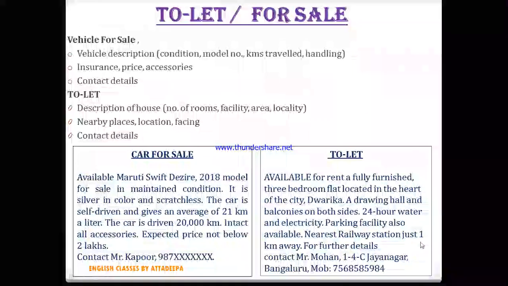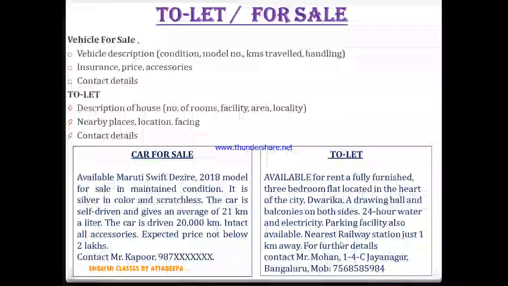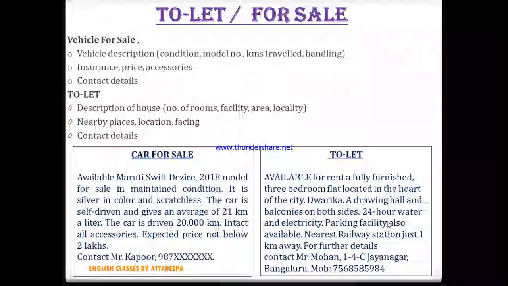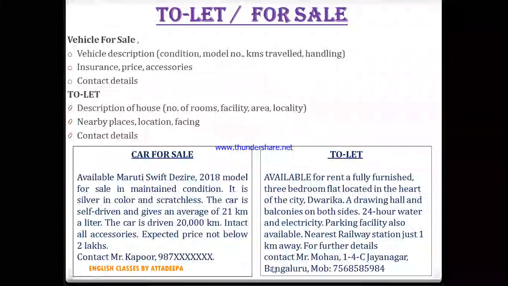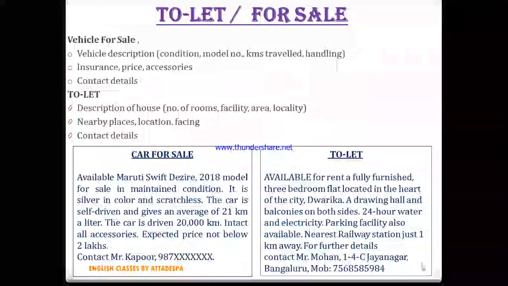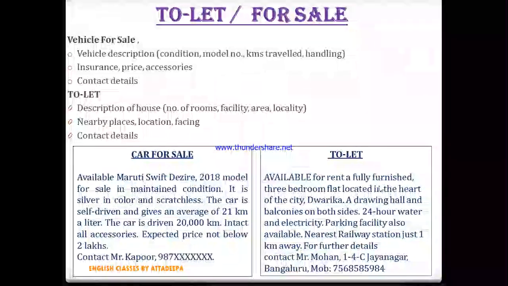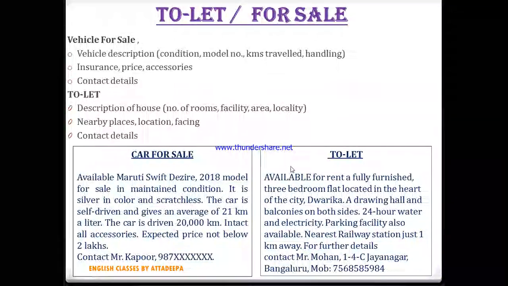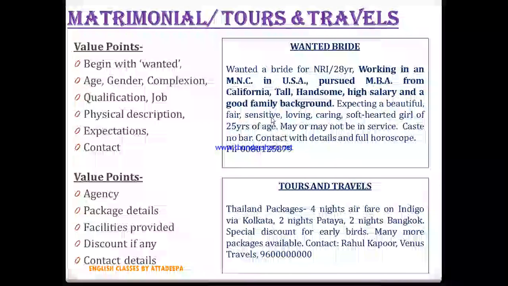Then nearest railway station, just 1 kilometer away. So this can be metro also, this can be railway station, this can be anything that you generally prefer. For further details, contact Mr. Mohan, 14C Jayanagar, Bangalore, and then mobile number. So this is how all the details have to be infused here. Right. I hope you understand these two types of advertisements. In case of any doubt, please comment in the comment section so that I can clear your doubts.